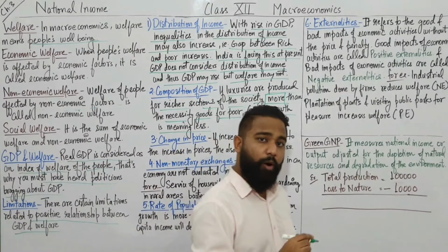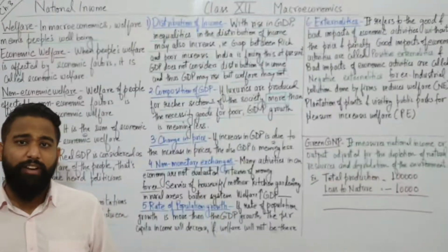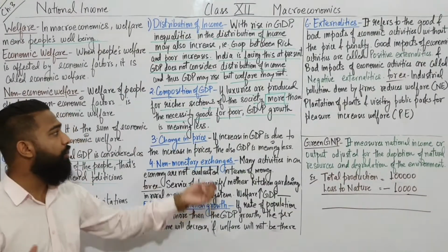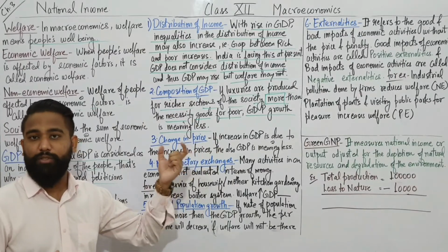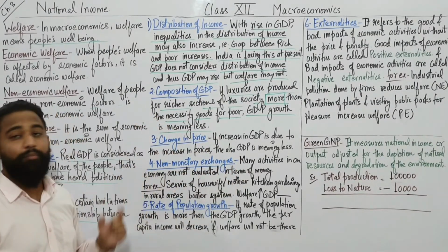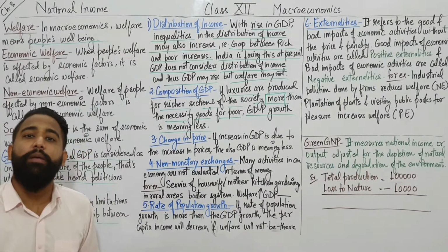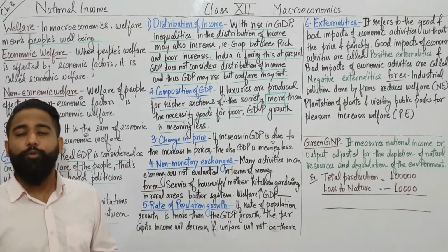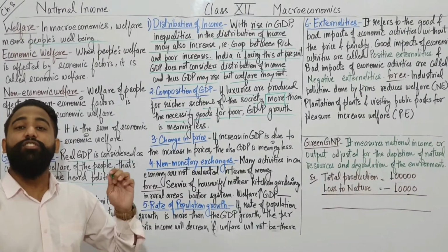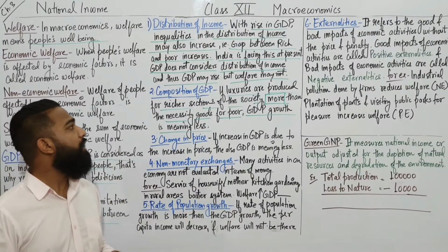Your GDP will obviously increase, but is it worthwhile? No, it is not worthy, because the poor section of the society is not growing. If goods are being produced for the richer people and not for the poor section of the society, then the GDP growth is meaningless. So that is your second limitation.